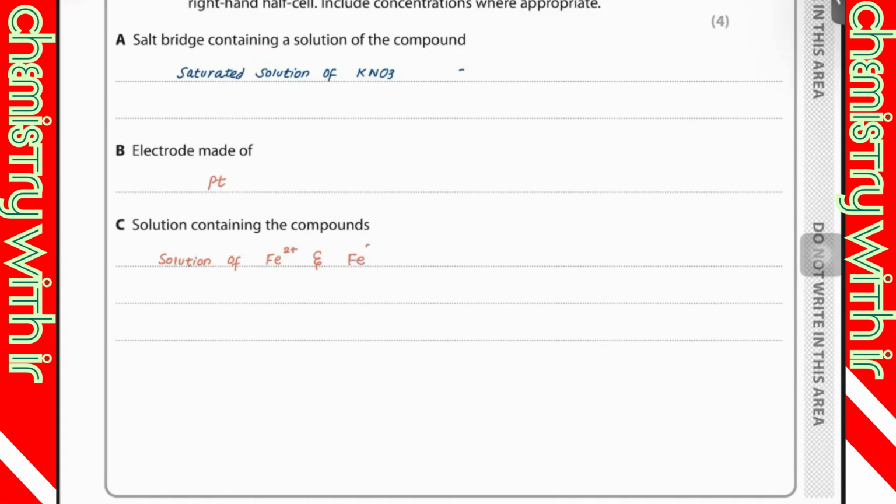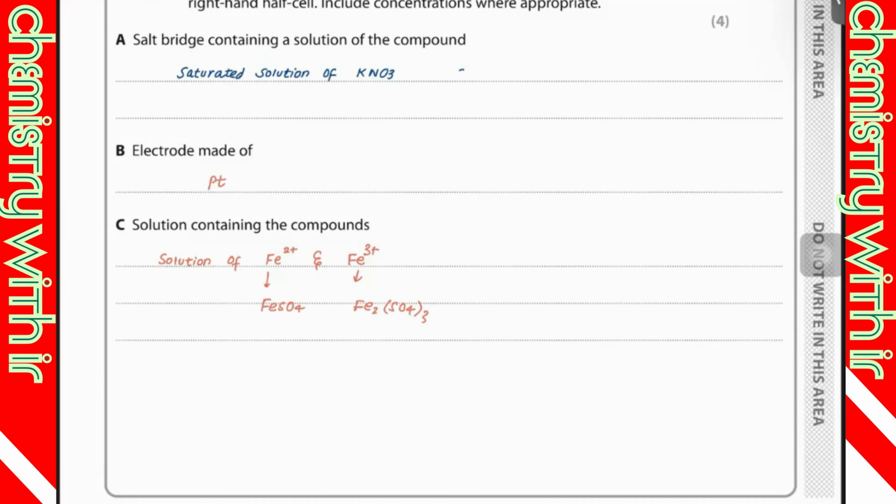Of course, Fe2 plus comes from FeSO4 and Fe3 plus from Fe2(SO4)3. It's all about the charges.